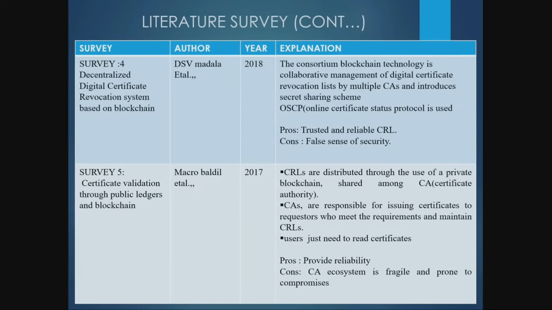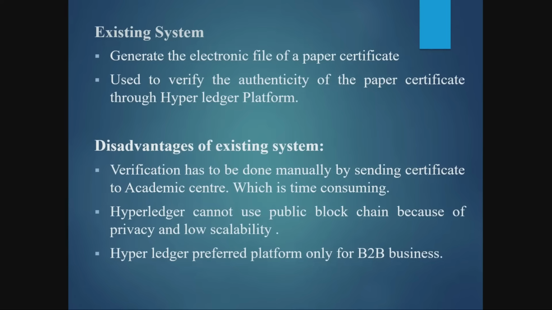So this is the literature survey of the project. We have considered eight literature surveys of the existing system, proposed system and everything here. The main existing system is that everyone still uses an electronic file of the paper certificate. Also, in the base paper, they used the Hyperledger platform to store and verify the blockchain. The main drawback of the Hyperledger platform is that it cannot be used as a public blockchain. It's a private blockchain technology. Individual persons cannot use it. That's the main drawback of the base paper. Hyperledger platform is mostly used for B2B purposes, business to business transactions only.